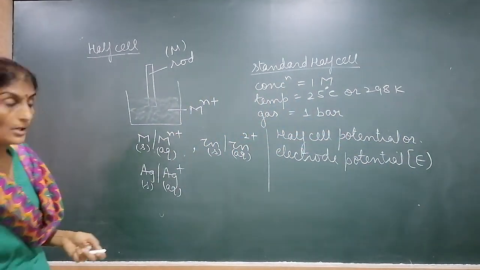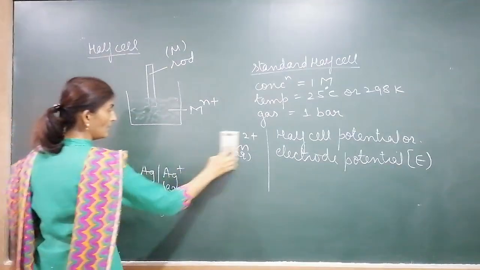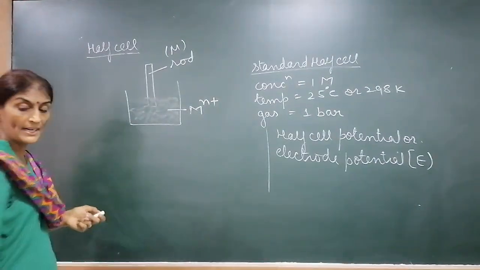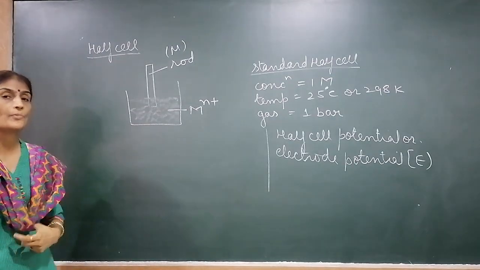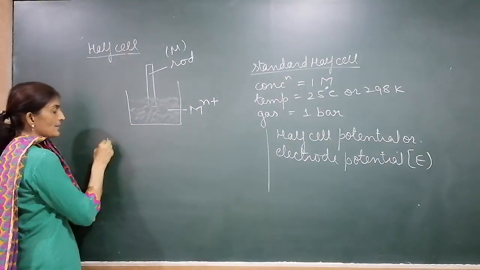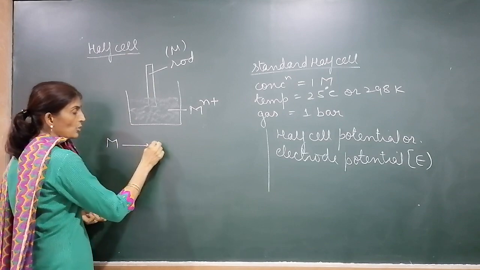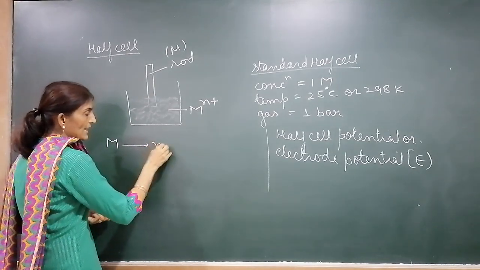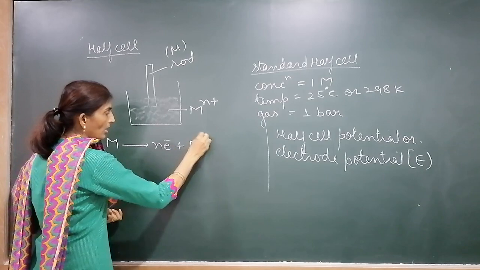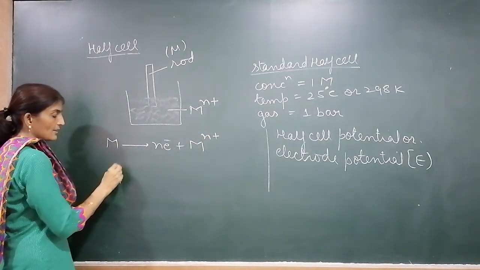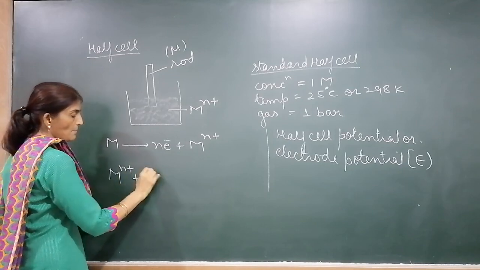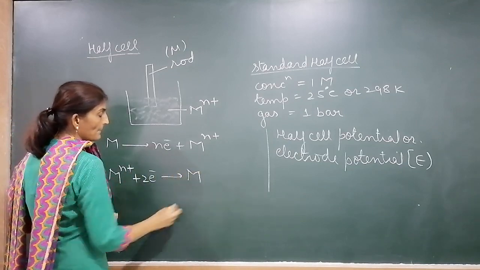In this half cell, we placed a metal rod and metal ion. What will happen if the metal rod is dipped in metal ion? Two reactions take place. Metal can lose electrons and form metal ion, or metal ions accept electrons and form metal.